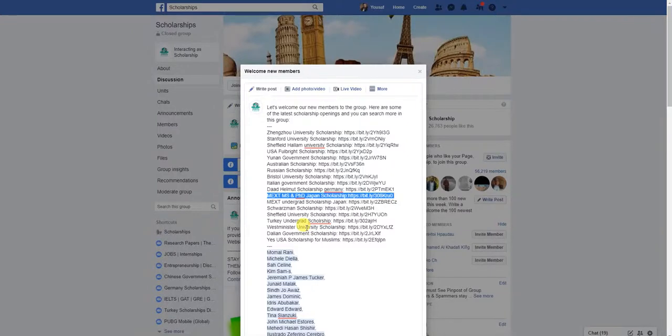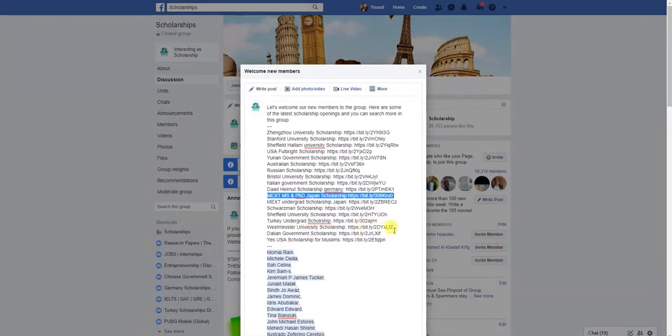I will also send you the list of very popular scholarships with the opening and closing deadlines, so that you can save it and update your audience about it on a daily basis.